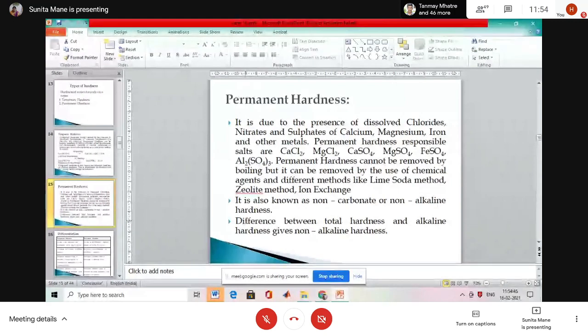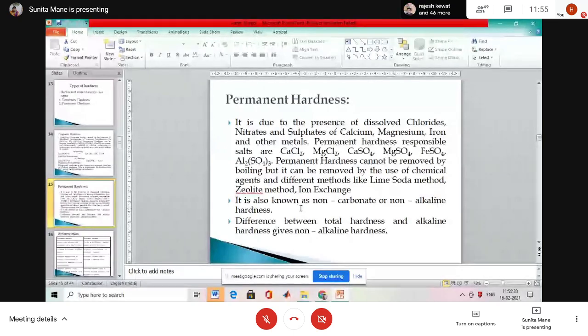What is important in this slide is the presence of salts, dissolved chloride, nitrate, sulfates of calcium and magnesium, which are responsible. Which salts are these? Calcium chloride, magnesium chloride, calcium sulfate, magnesium sulfate, ferrous sulfate, and aluminium sulfate. Permanent hardness. What is the important point here? Permanent hardness cannot be removed by just boiling. It can be removed by some chemical process done on the water.